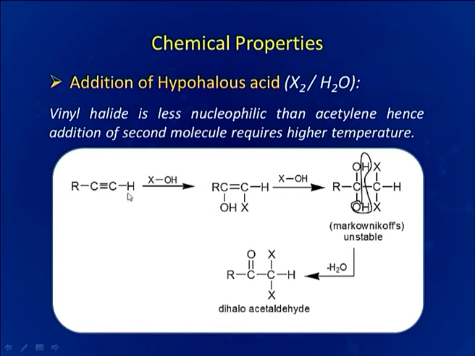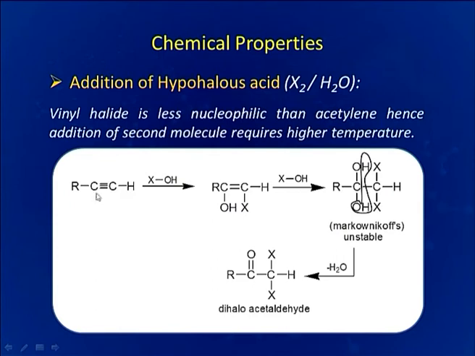Here we can see the negative part of the reagent is OH minus and the positive part of the reagent, very interesting, is halogen. So the positive part of the reagent will be added to the carbon having more number of hydrogen atoms, so it will be added here, and the negative part will be added here.